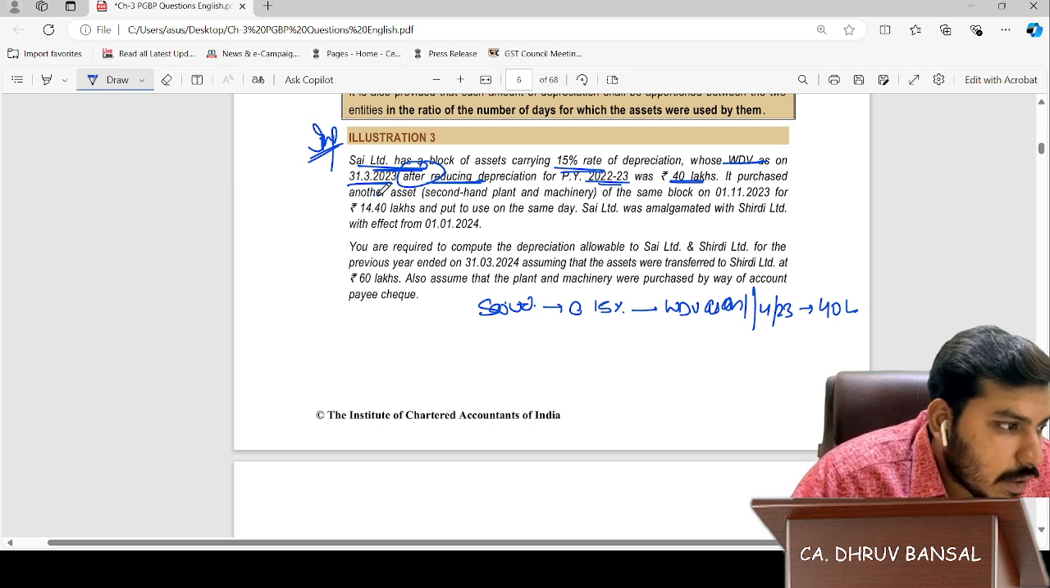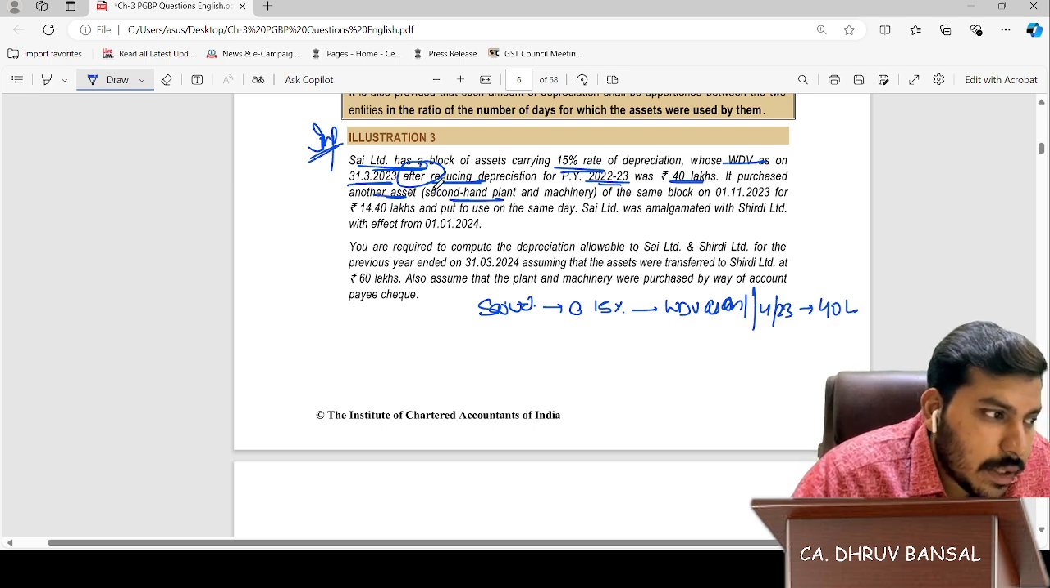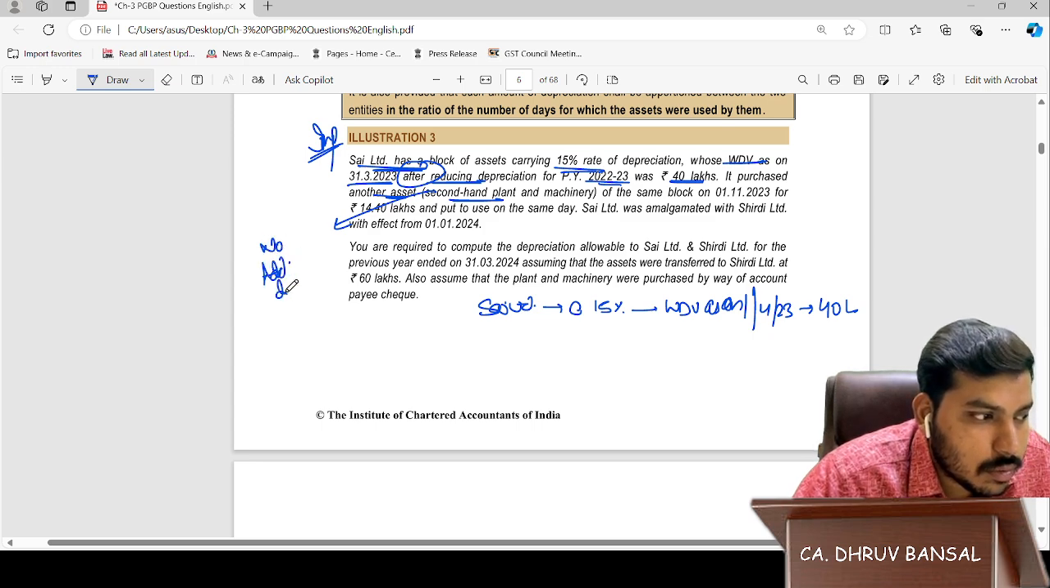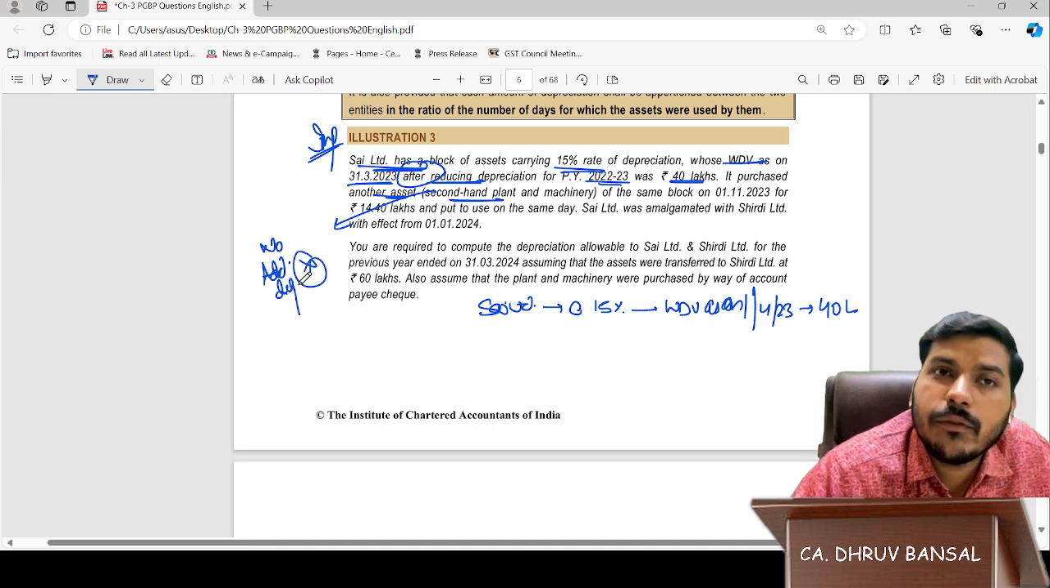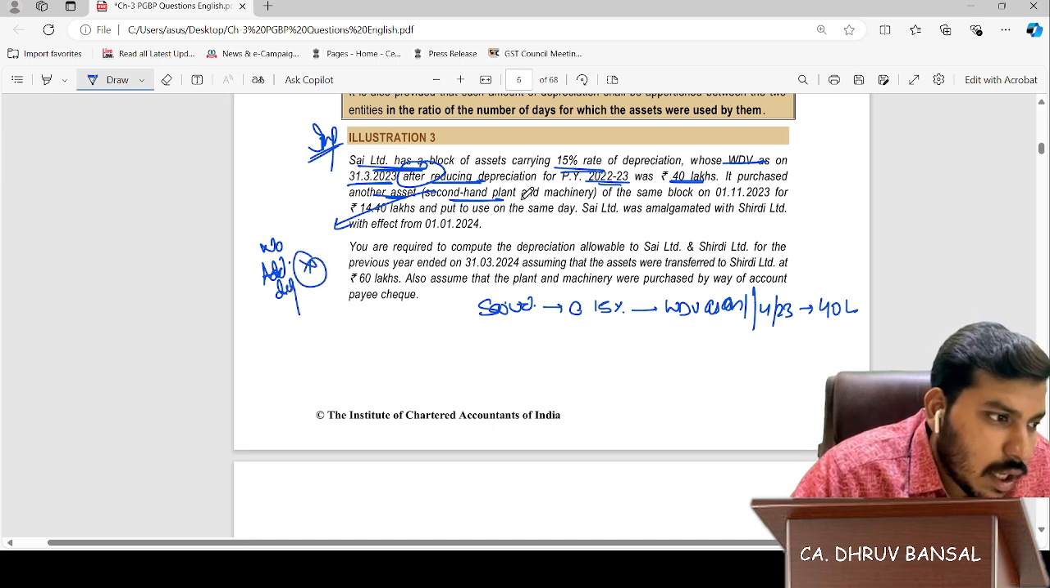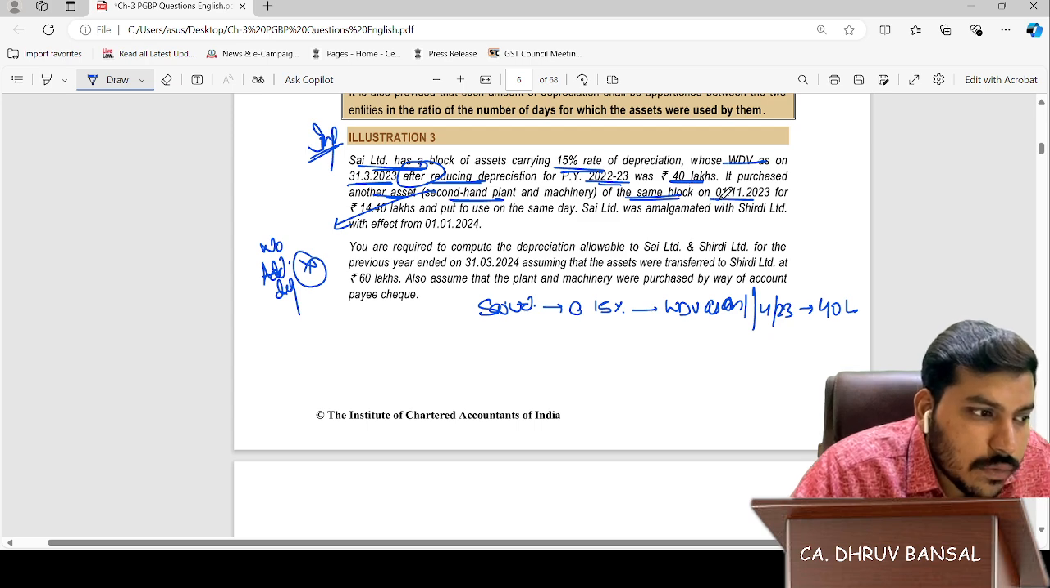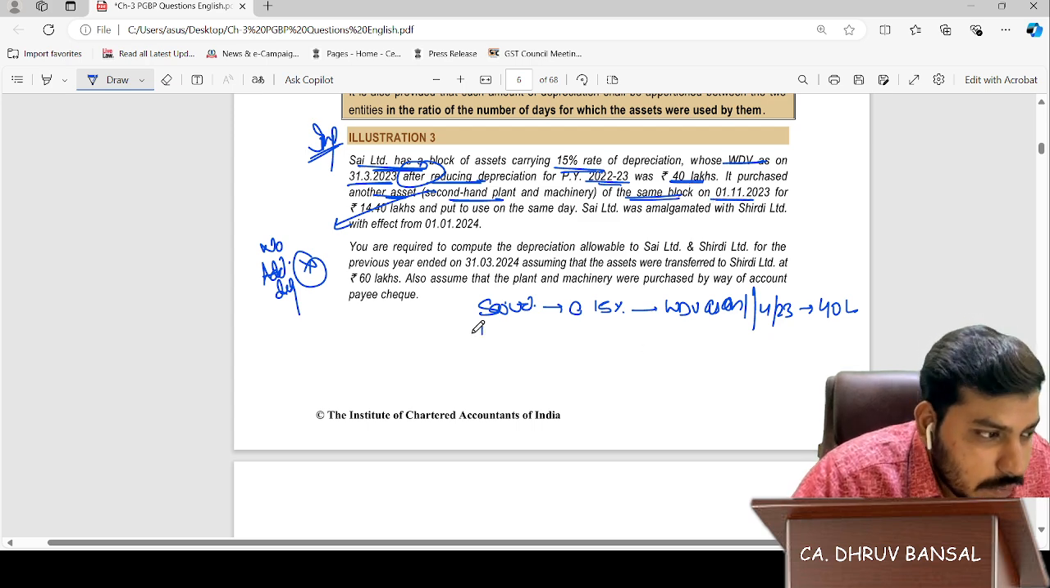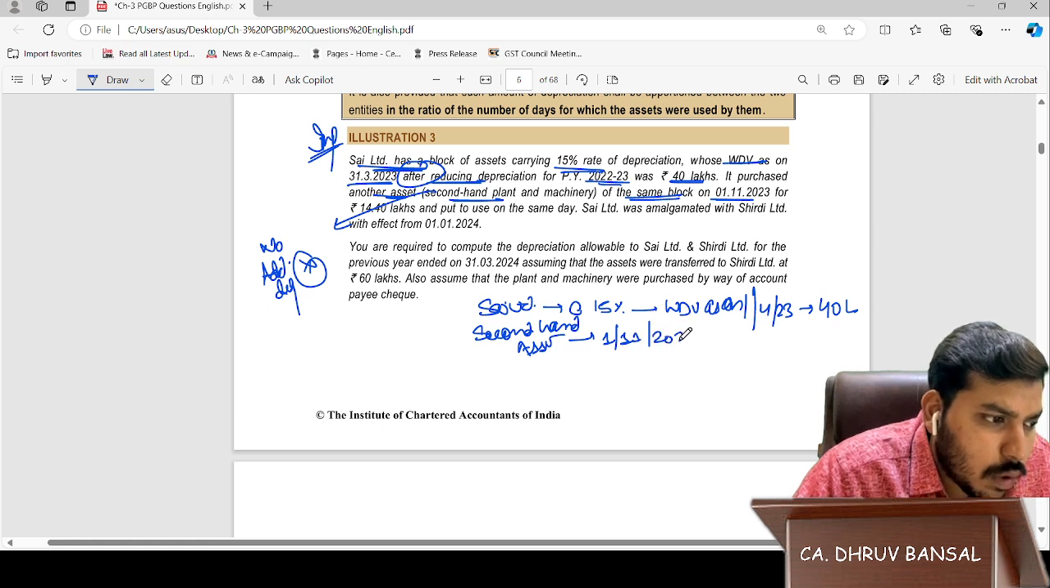It purchased another asset, a second hand plant and machinery. Mind it, second hand, so no additional depreciation. On a second hand asset, we don't get additional depreciation. Another asset of the same block, a second hand asset, was purchased on 1st November 2023 for 14.40 lakhs.